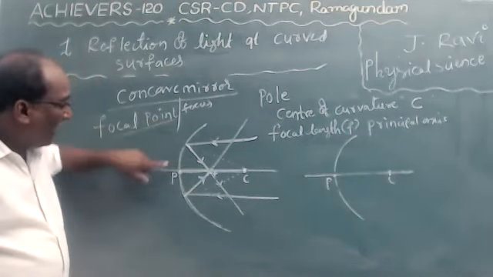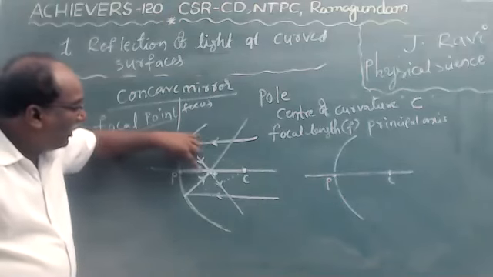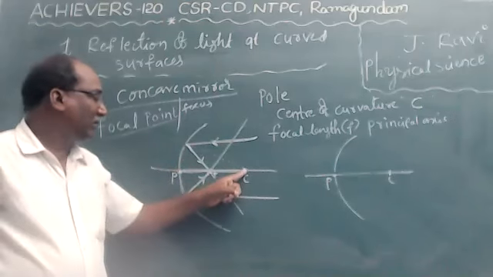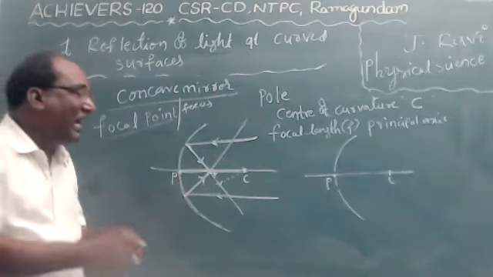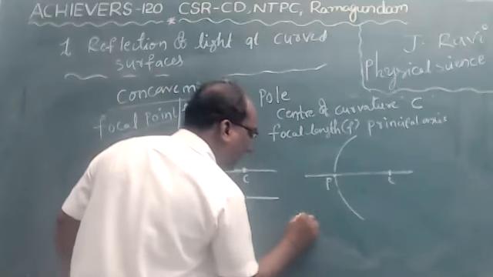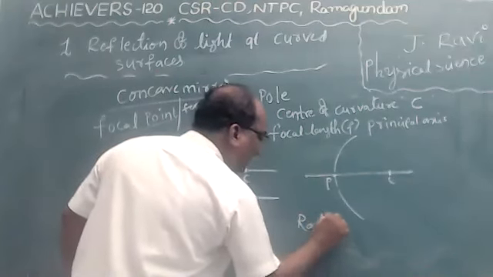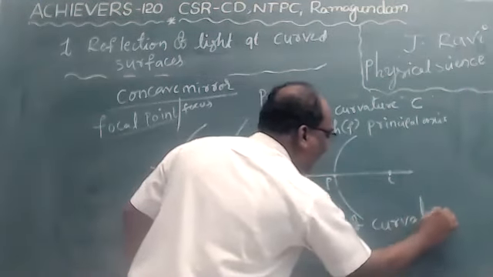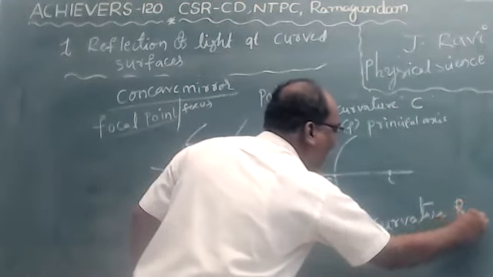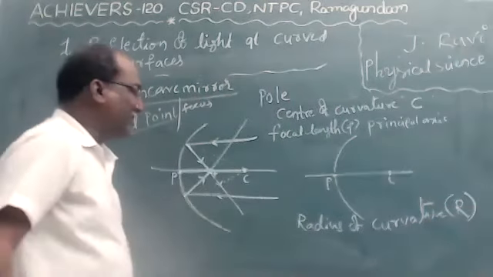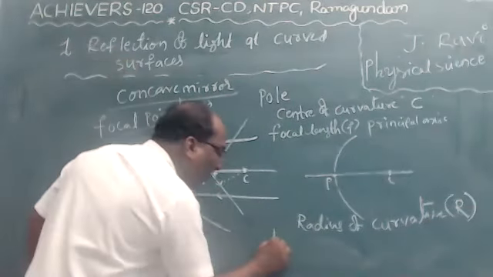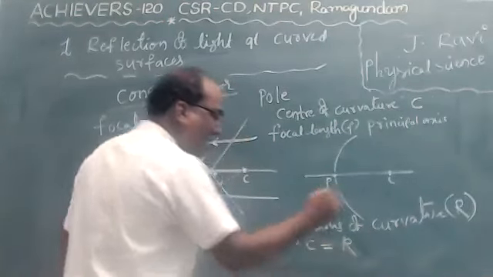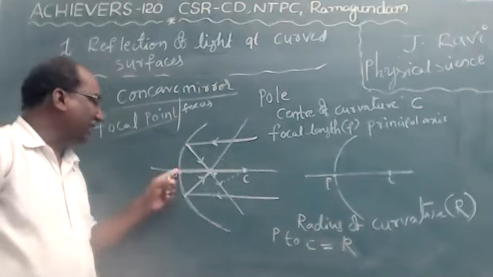Now, the distance from the pole to the center of curvature, from here to here, is called the radius of curvature. It is denoted by R, children.